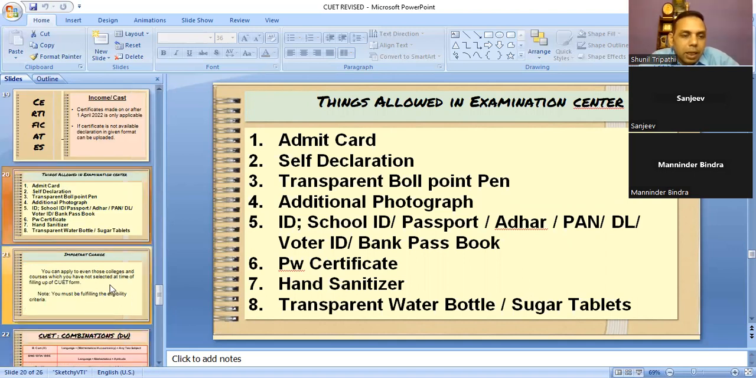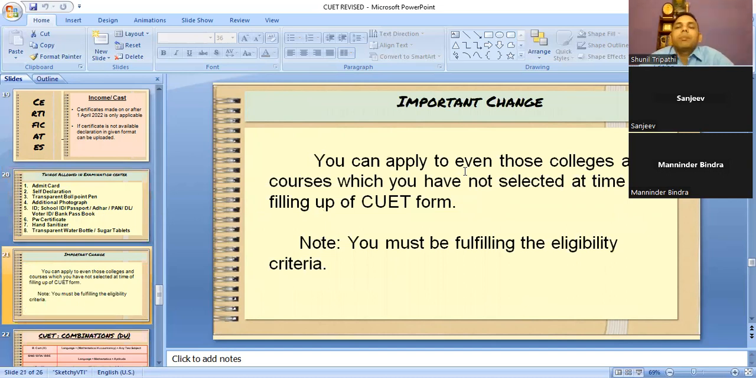Next thing, you must be knowing what happened last year. Suppose I have selected Delhi University, Banaras Hindu University, and Allahabad University. Now after giving the paper, my marks come such that I am not eligible for these 3. I am eligible for Lucknow University, but I have not selected that university in the CUET form. This year they have given this right to the colleges. If any child has not selected your university at the time of filling the form, even then the college can take admission of that child.